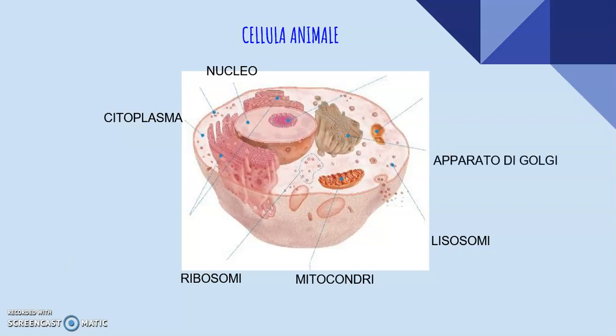The Golgi apparatus is a series of vesicles with the function of deposit of the substances produced by the cell. The endoplasmic reticulum is a system of canals transporting the substances from one point to another of the cell. It's wrinkled if ribosomes are stuck to it, or smooth if there are no ribosomes. The vacuoles, organelles with the function of deposit of water, feeding substances or waste substances.